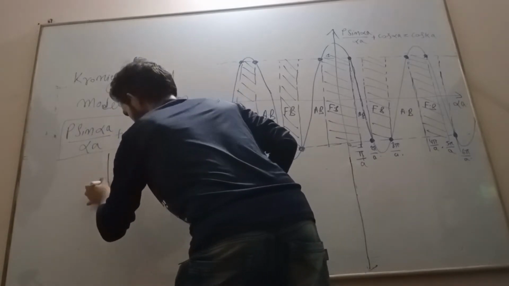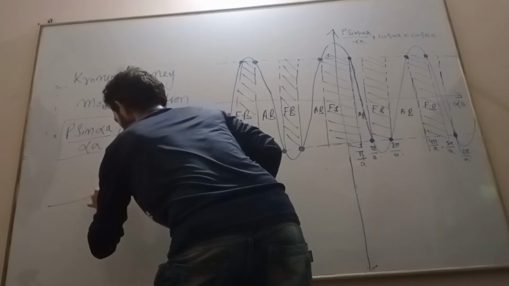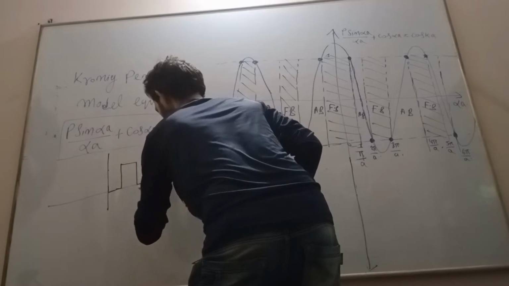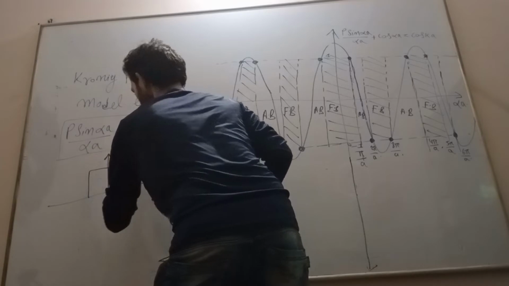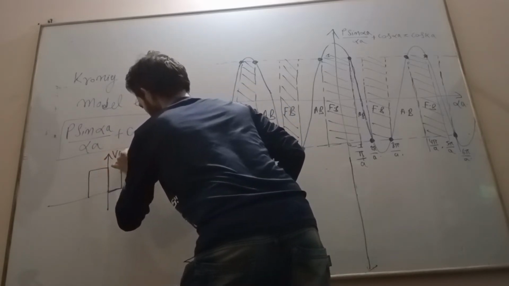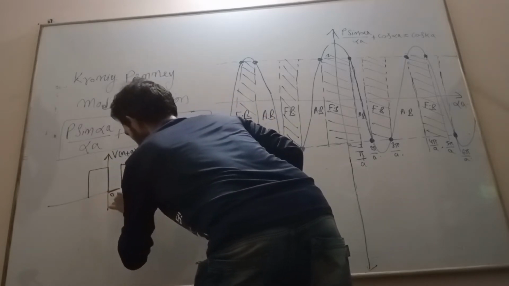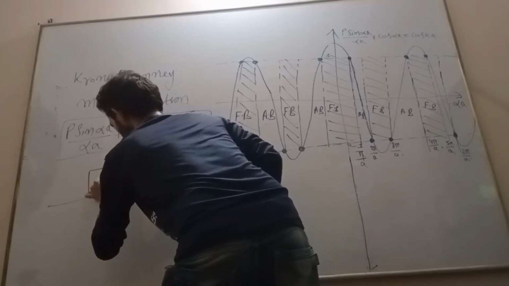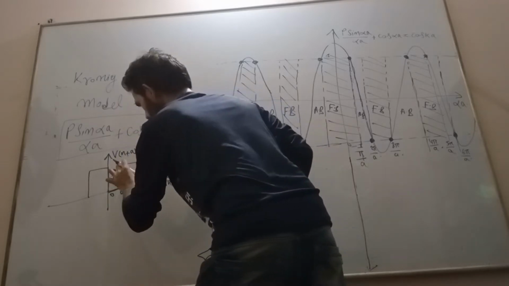As we have drawn the potential function given by the Kronig-Penney model, this is the square wave potential function, which is a periodically varying potential function V of x. Here we have 0, a, 2a, 3a, 4a. This is my first region, and this is my second region.